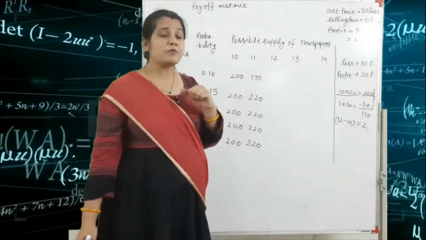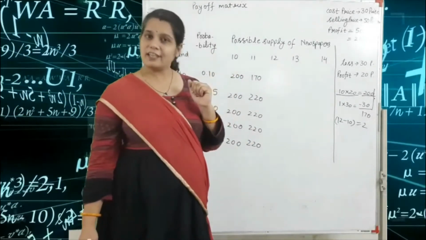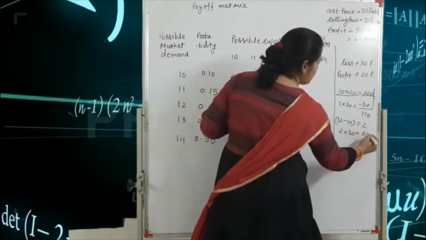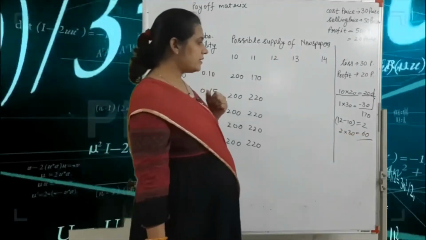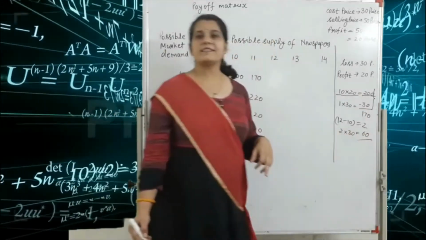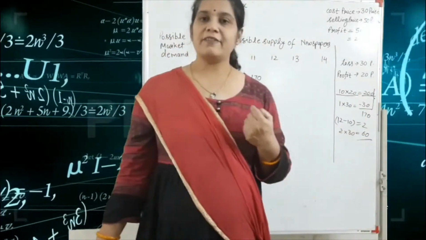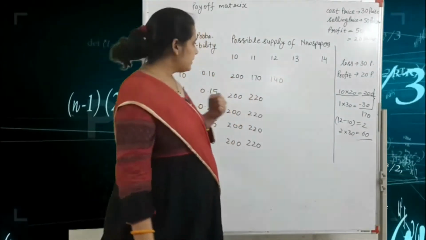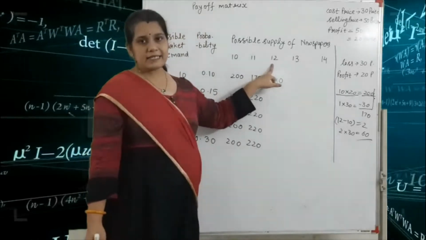And the cost price of one copy is what? 30 paisa. So 2 into 30. That means what? 60 paisa. So here 200 minus 60. That means what? Our value is 140. Got it?